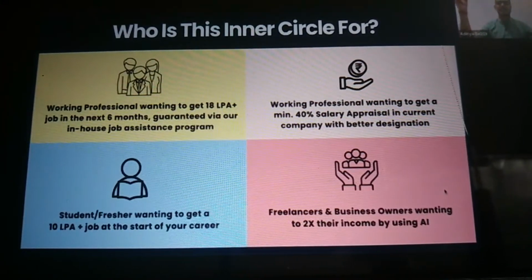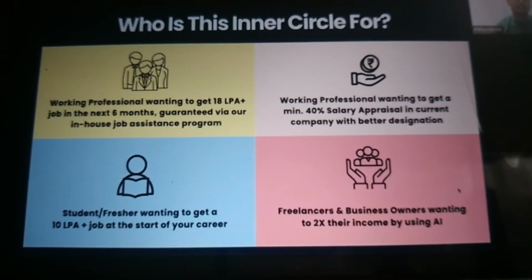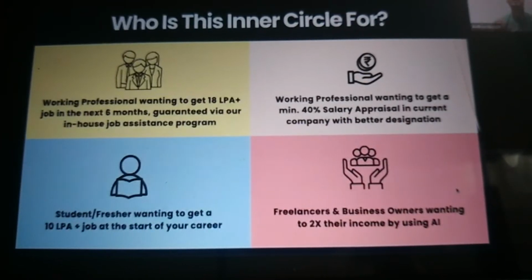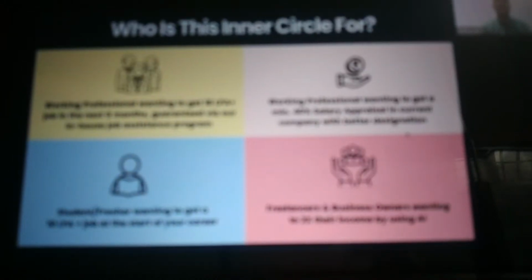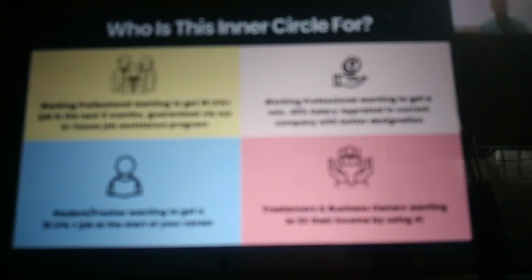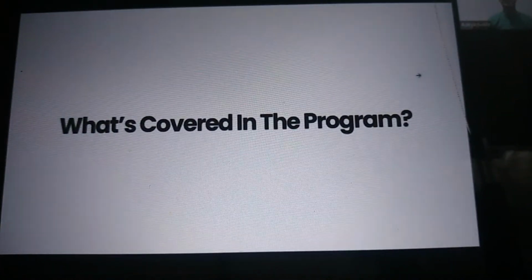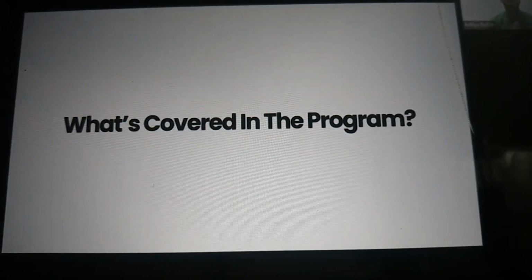Super, guys. So as we were saying, this particular inner circle is for working professionals who want to get a 40% salary appraisal or a high-paying job, or for freshers, or for freelance and business owners who really want to grow in their career. Now, guys, as you might be wondering, Aditya, how are you promising so much? How are we being able to get all of this from this one single inner circle program? Because of what is covered in this program. Let me go ahead and explain to you the entire blueprint of this particular program.